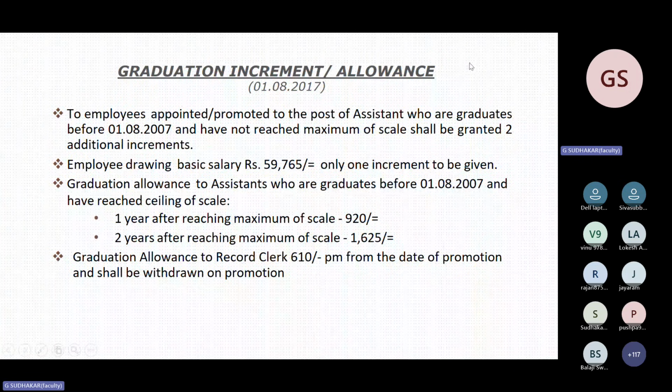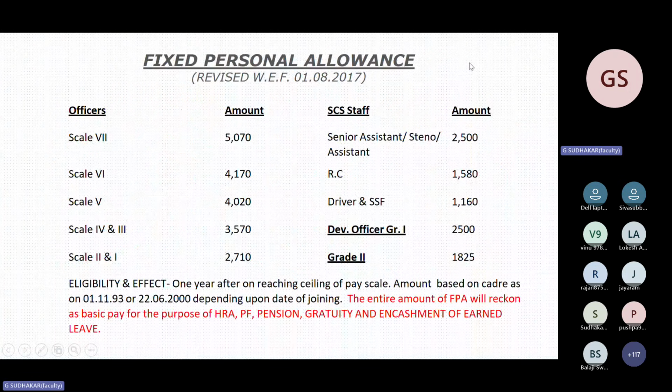So these are all the other benefits to SCA staff. This is FPA. This is very important. One question is sure on this slide, FPA. They will not ask the amount, but they will ask the eligibility criteria.